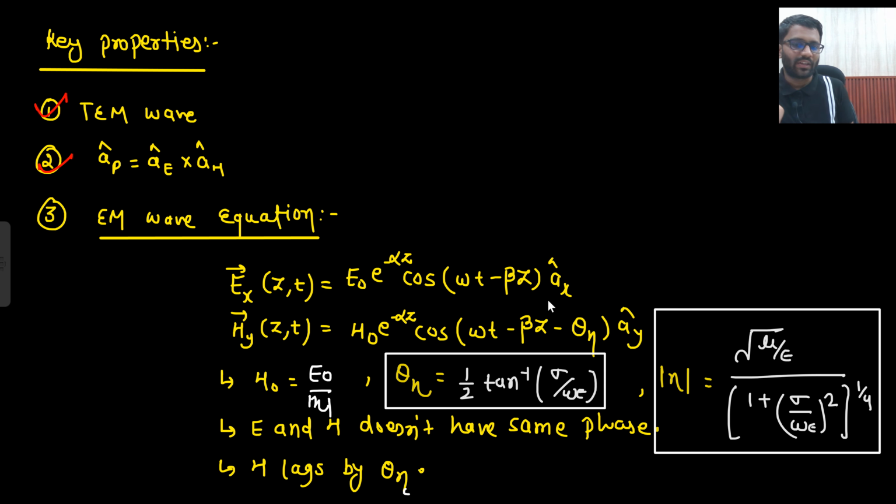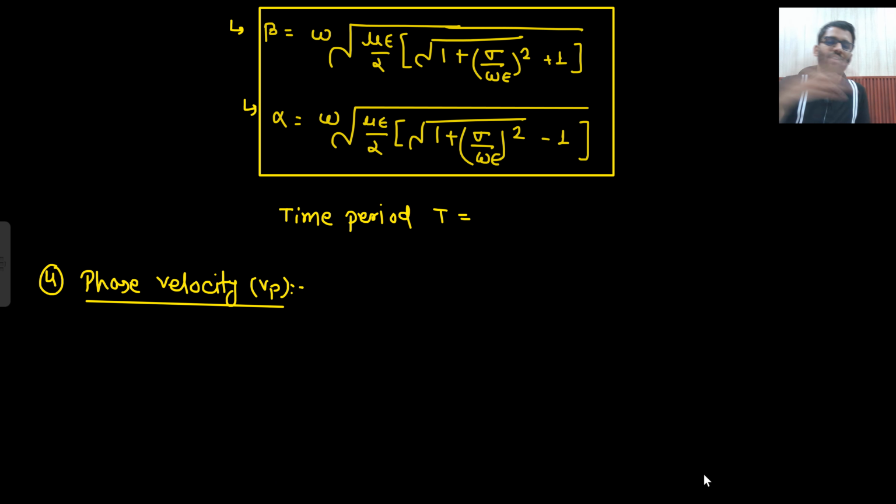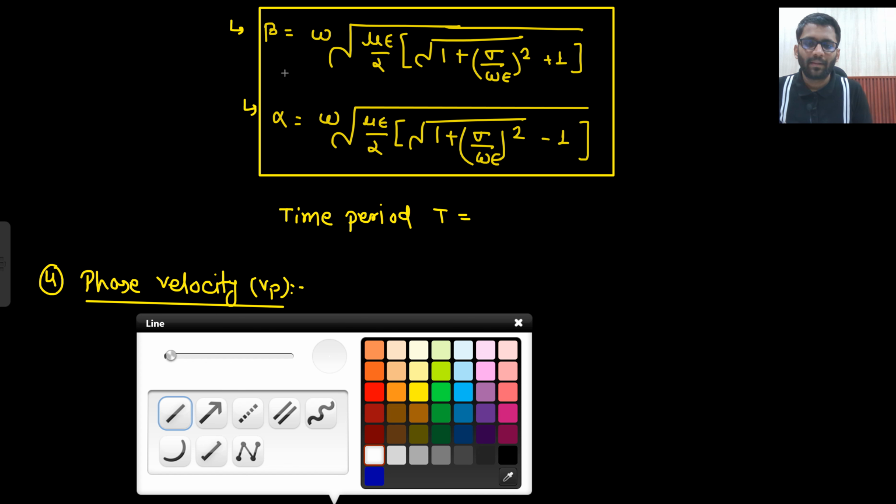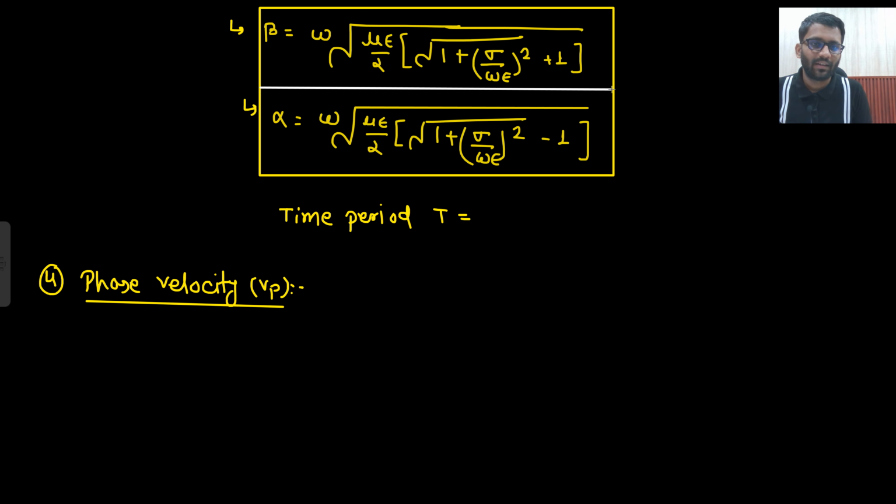So E and H do not have the same phase, and H is lagging by theta eta, or you can say E is leading by theta eta. H lags by theta eta or E leads by theta eta. Is that clear? Okay. These two were the expressions of alpha and beta, so again write them down in your rough notebook. Omega square root of mu epsilon by 2, then bracket, square root of 1 plus sigma upon omega epsilon whole square, minus 1 plus 1. For alpha minus 1, for beta plus 1. How will you remember? Here minus 1 will be there and here plus 1 will be there.